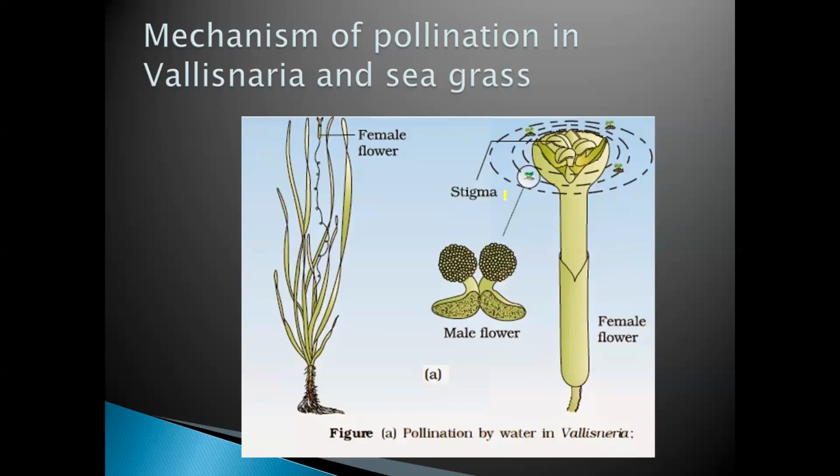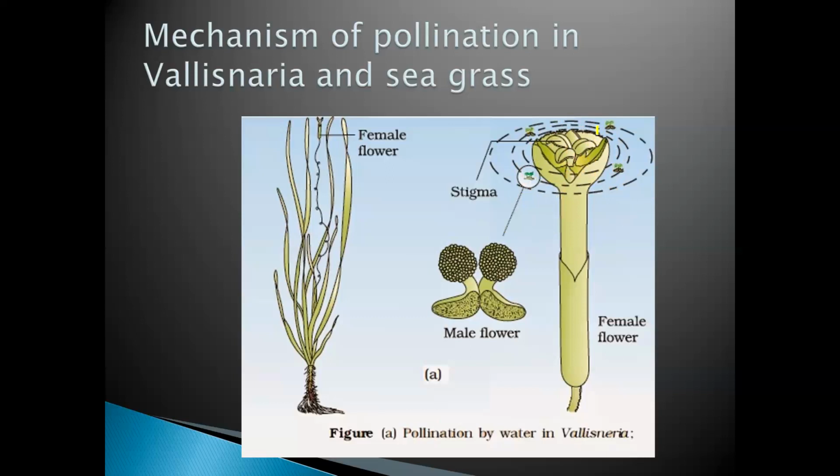Here also in the seagrass, the same thing happens. The pollen grains with the water currents move towards the female flower. When the male flower comes in contact with the female flower, they pollinate the flower, and in this way pollination takes place. The water current helps in the movement of the male flower to reach the female flower and pollinate it.